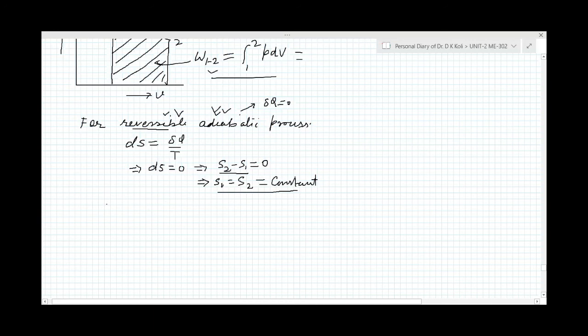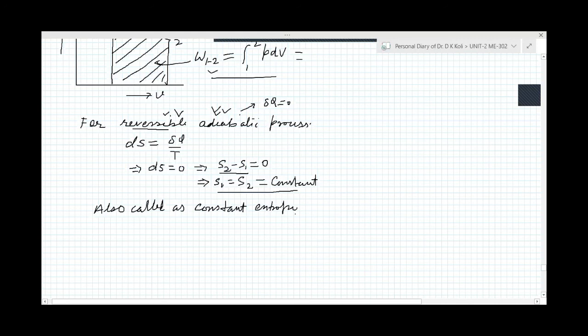So a reversible adiabatic process is also called a constant entropy process, or an isentropic process.